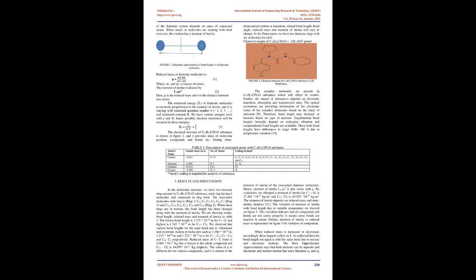Based on the value of moment of inertia and reduced mass, we can find the variation of the compounds due to molecular motion. The absorption and transition rate of the C19H21ClN2O substance will be affected by electron transition and energy levels. During motion, the total energy of the molecule is expressed as [6]: E total equals E spin plus E nucleus plus E transition plus E electronic plus E rotational plus E vibrational.